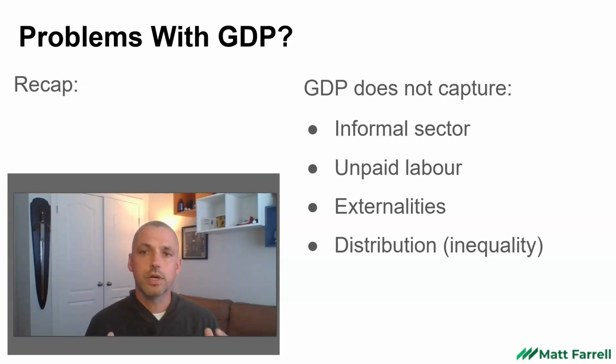So just to recap, those are four problems with GDP as an indicator. It misses informal work, does not count unpaid labor, really doesn't have a way of addressing externalities and other negative outcomes, and then doesn't measure inequality.